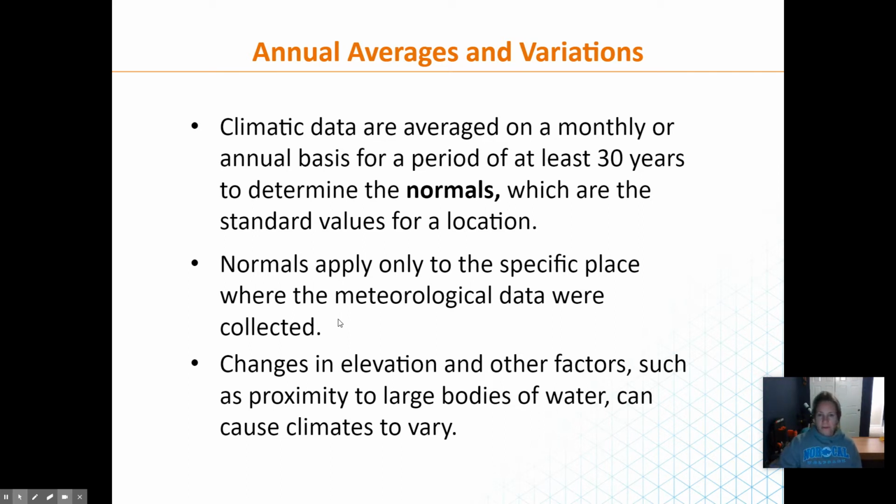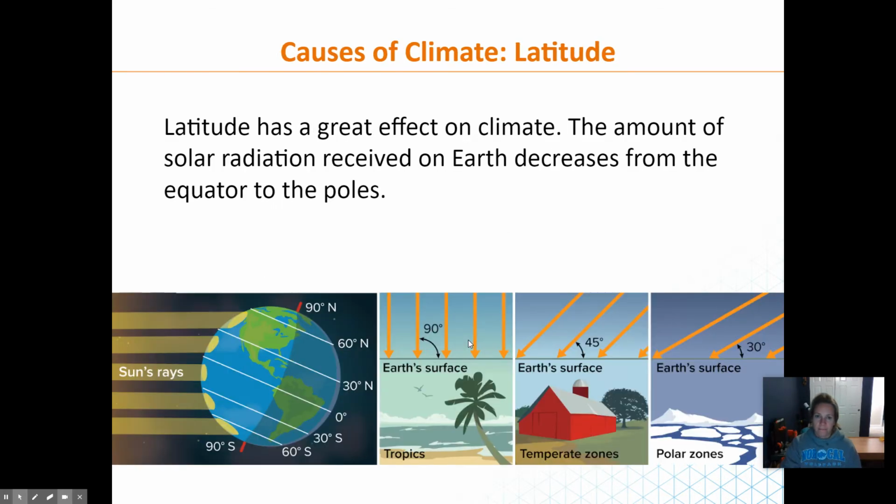Other things that factor into climate and changes in normals would be elevation, and whether you're close to a large body of water. For example, Eureka is the same latitude as us, so they should have the same weather. But there are mountains that surround us, and there are generally no mountains surrounding Eureka. Eureka is on the ocean, whereas Redding is not on the ocean. So that definitely causes climates to vary.